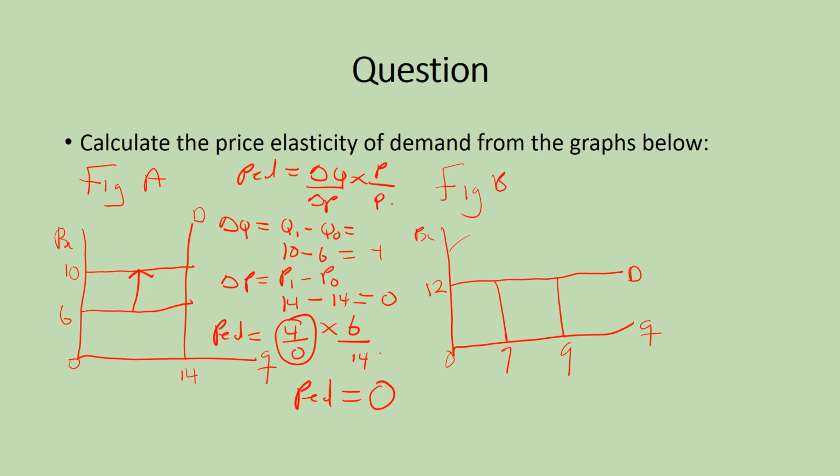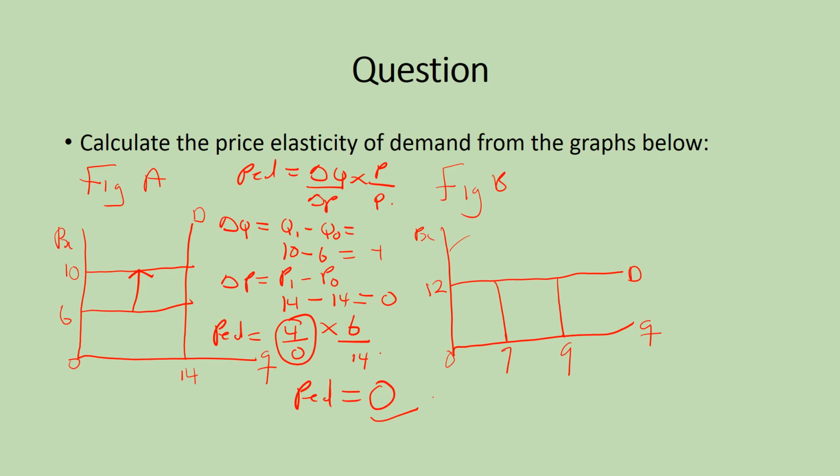Now, sometimes after you are asked to calculate the price elasticity of demand, the next question will be: interpret your result. With the interpretation of the result, you use the final answer you've gotten to do your interpretation. What it means is that since our PED is equal to 0, the elasticity of the commodity is perfectly inelastic demand.